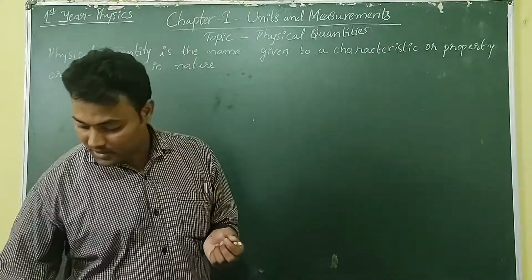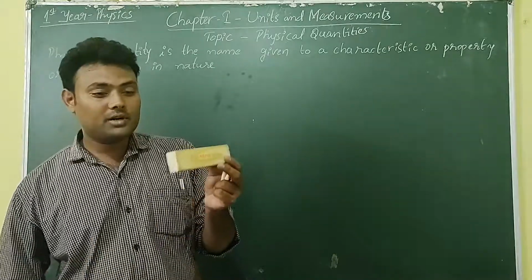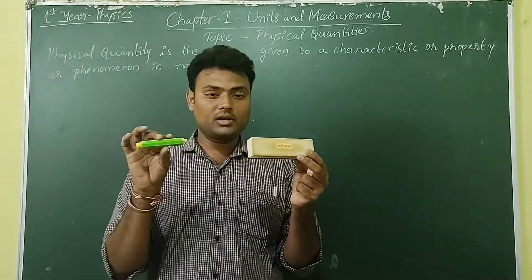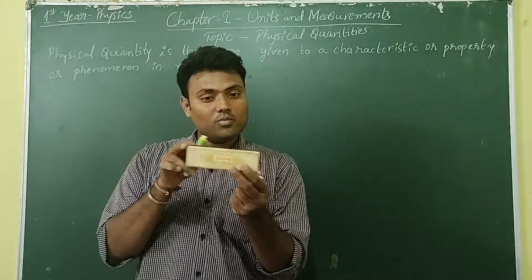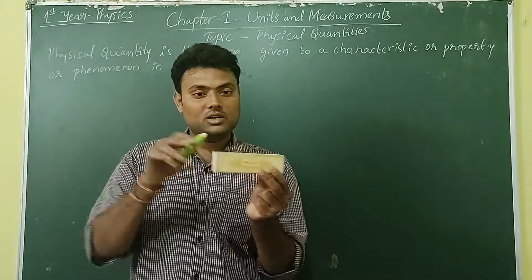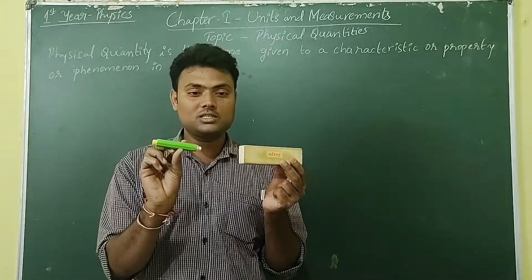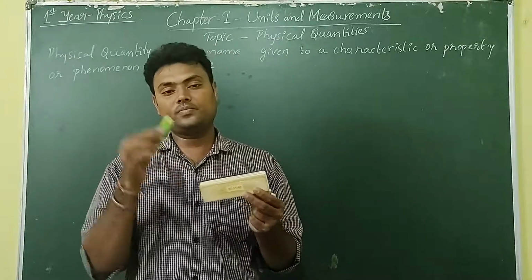take any object. For example, take this and this. Consider this. You can see this is larger in size. This is smaller in size. But how can you express it?